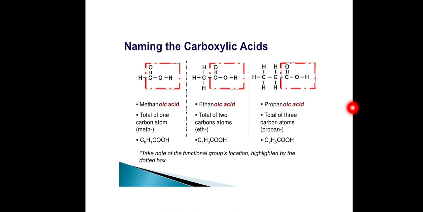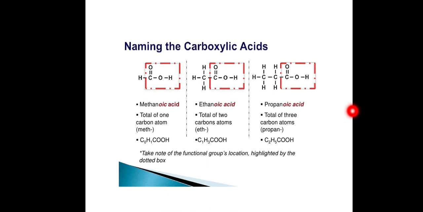The second one is CH3 C double bond O OH. Here two carbon atoms are present, so the alkane name is ethane. Remove e from ethane and add oic acid. So the compound is called ethanoic acid. And the third one, CH3, CH2, C double bond O, OH. Totally three carbon atoms are present, so the parent alkane name is propane.